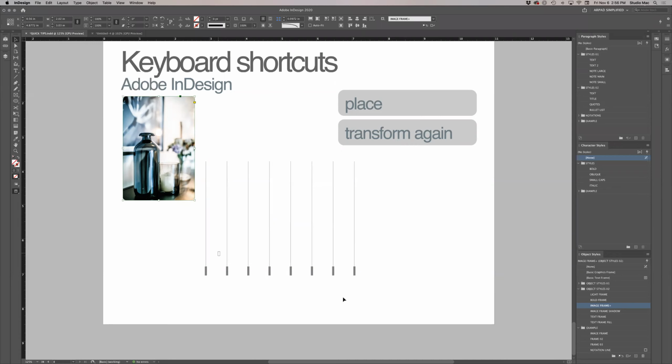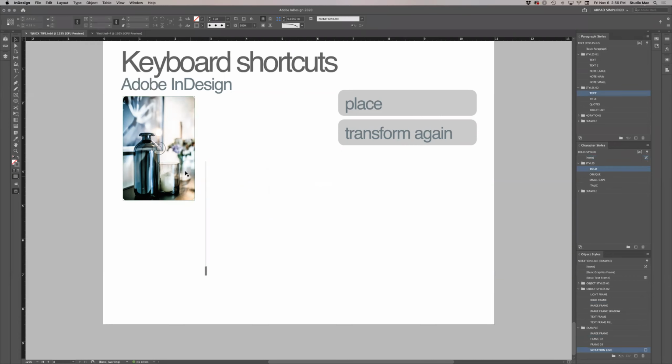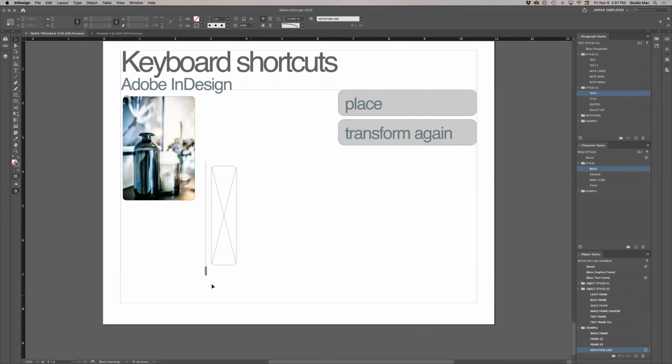So let's demonstrate how this works. Okay. So let's say I have a series of image frames I want to create here. And I do assign the image frame style to this one. And please note how I can take both of these. Let me turn on the W there.